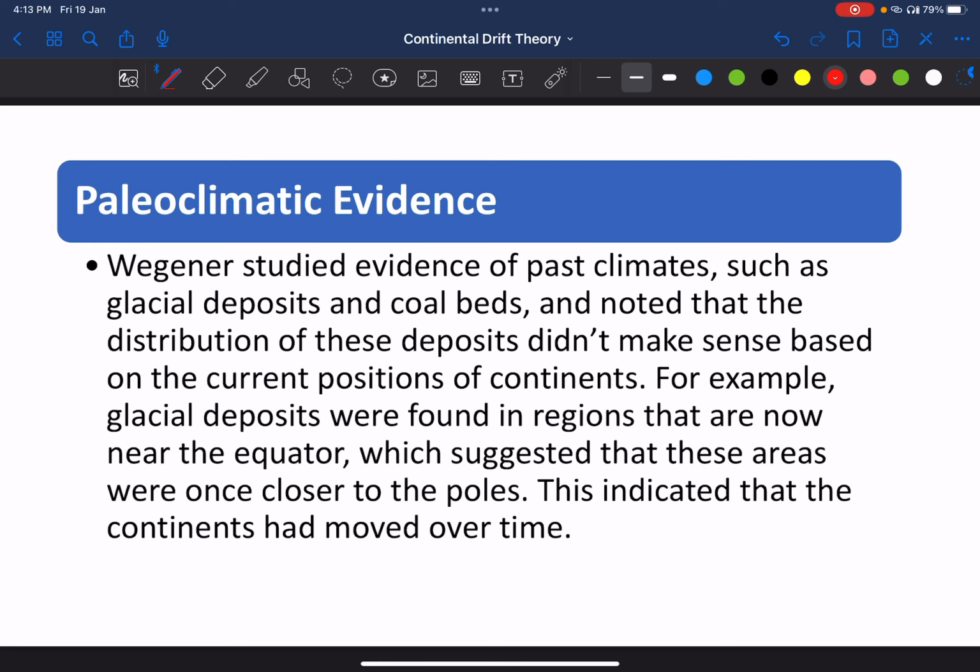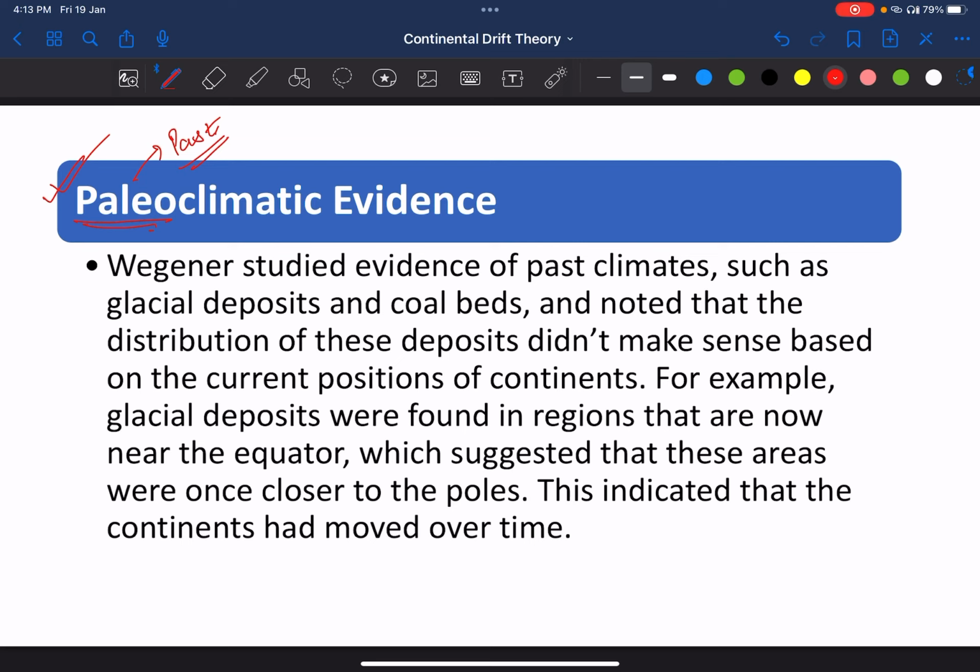Another evidence is paleoclimatic data. So Wegener studied evidences of past climates. Paleo जहां भी word लगा होगा, paleo means past. So past climatic studies conduct करी गई, such as glacial deposits and coal beds, and noted that the distribution of these deposits didn't make sense based on their current position.